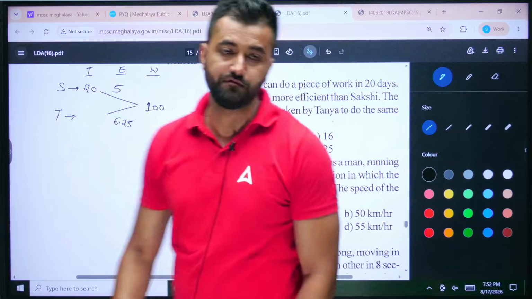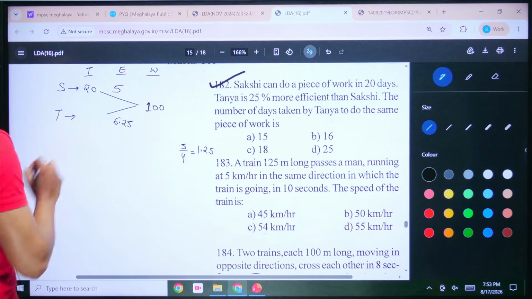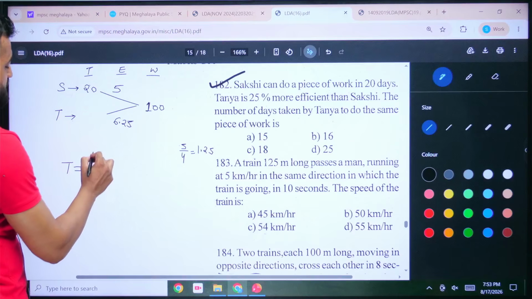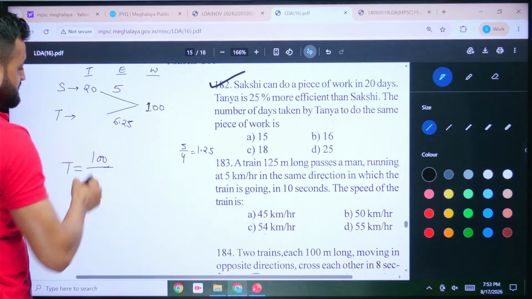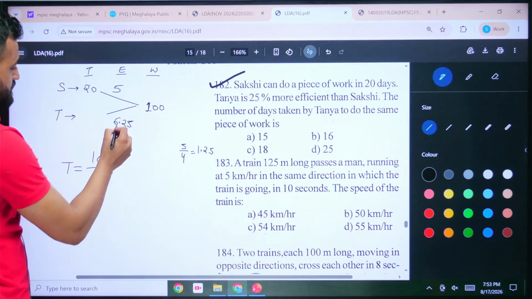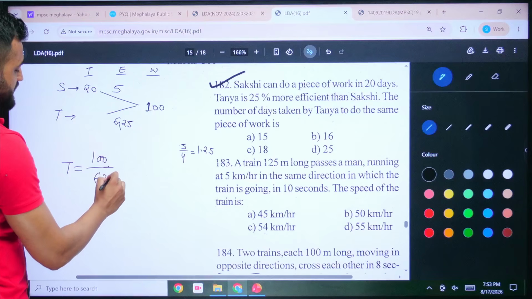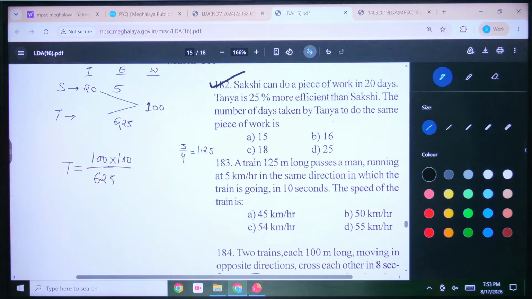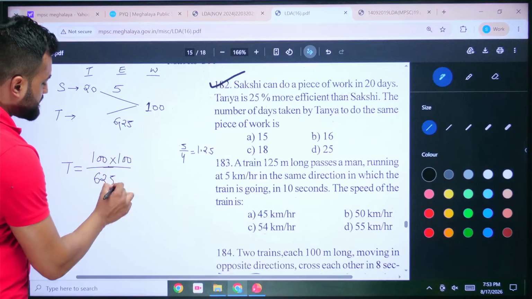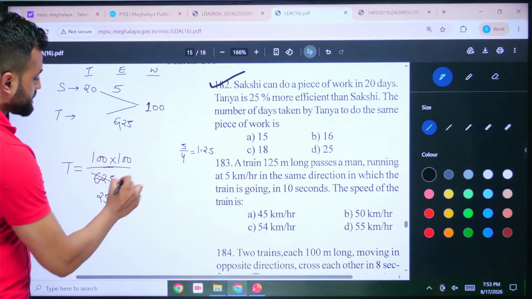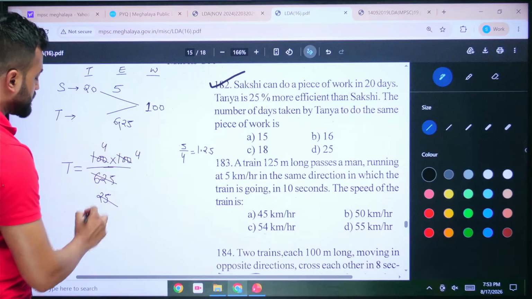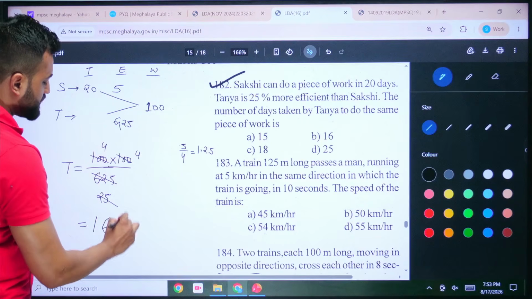So in that case, if I ask you how many days will Tanya take? We know that time is equal to work by efficiency. So work is 100, divided by efficiency, which is 6.25. If I remove the decimal from here, I get 625 into 100. Just solve this and you'll get the answer. 25 fours are 100, again 25 fours are 100. So 4 fours would be 16. That means Tanya is going to take 16 days.